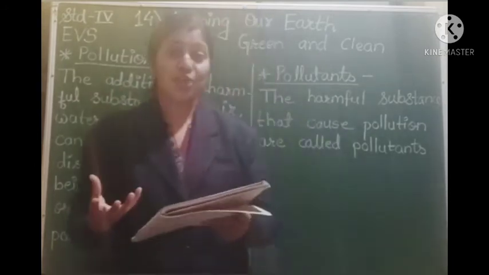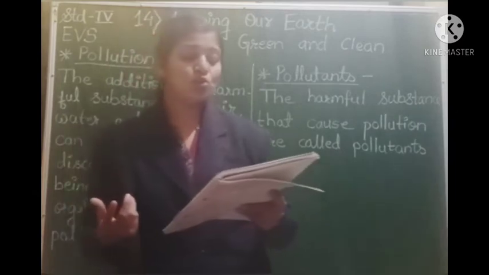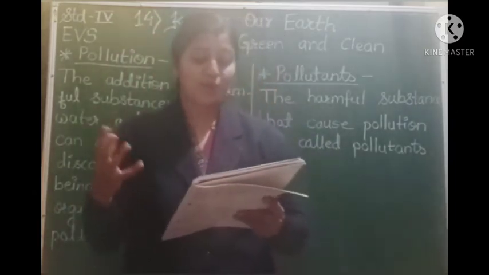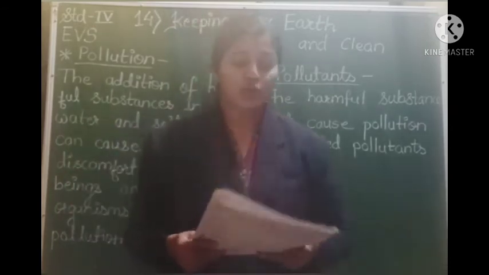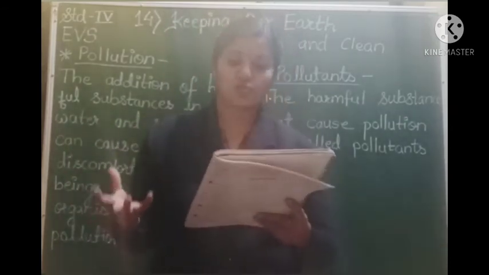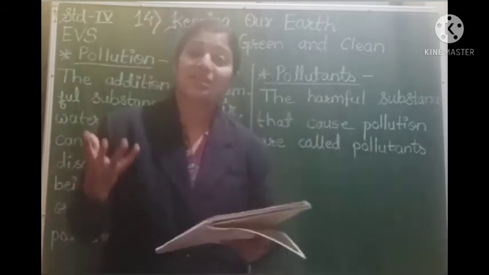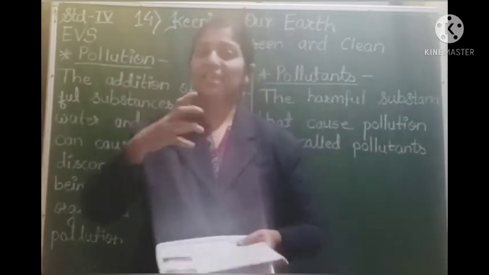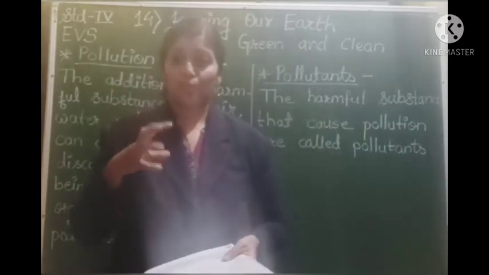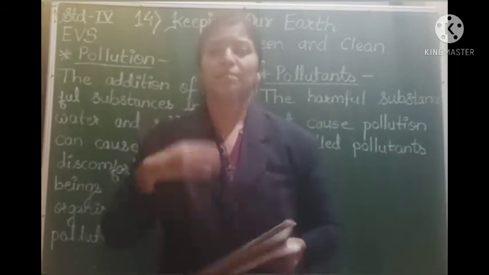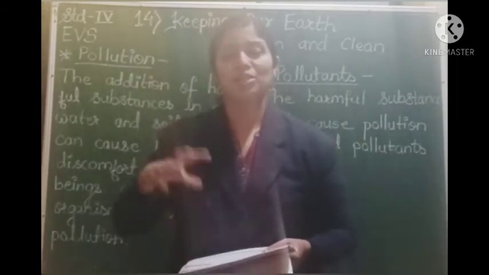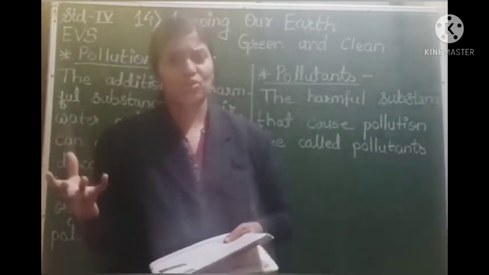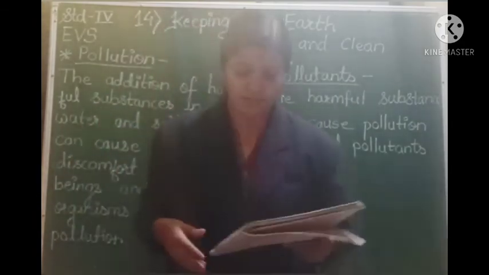The next is reuse. Now what is this reuse? Reuse means using those things again and again, which otherwise would have been thrown away as waste. So reuse empty glasses or plastic jars to store things like pickles, dals, etc. When you buy some things that are packaged, you bring it home. Suppose you buy a Bournvita bottle. That bottle can be reused again for storing dals, some pickles, some masalas and all these things. So you can reuse these plastic bottles.